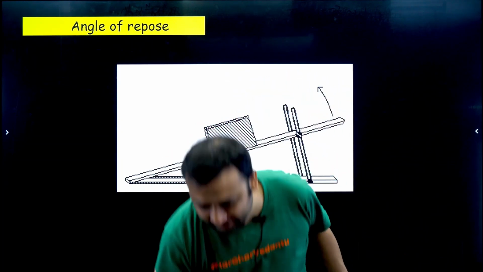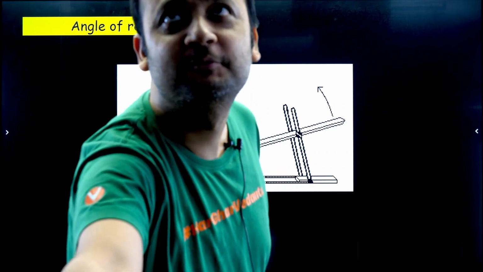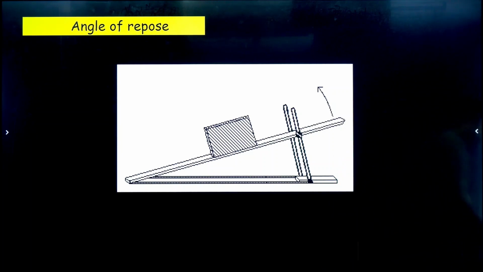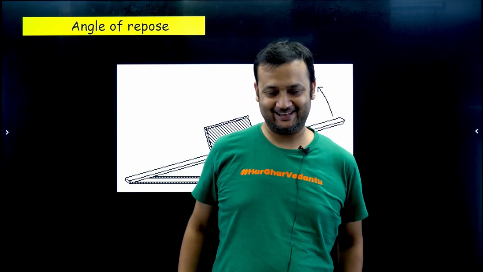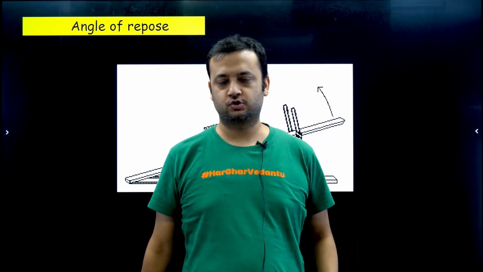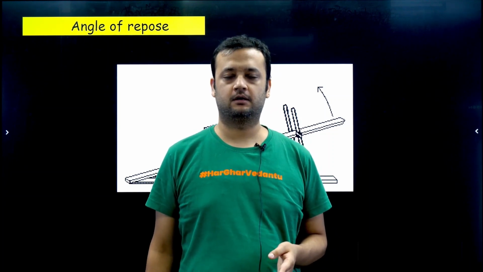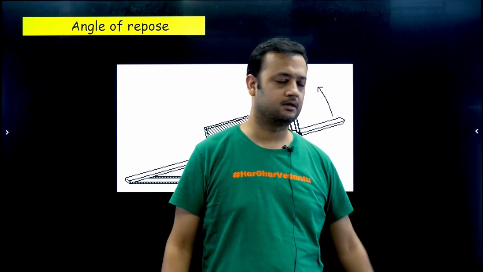I hope it is working. Ah, yeah, it is working. Let me switch off the AC as well. So guys, it could have proved a very costly experiment, but trust me, what I just showed you is the method of finding the coefficient of friction also between the remote and that object.